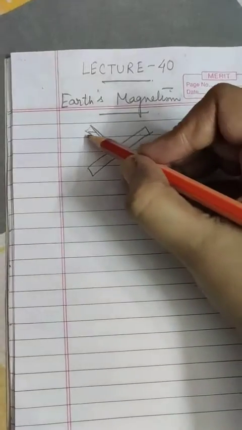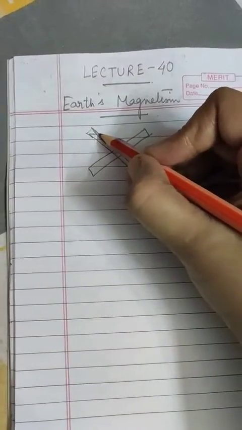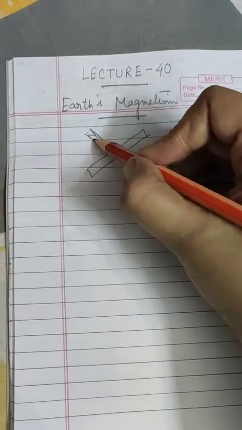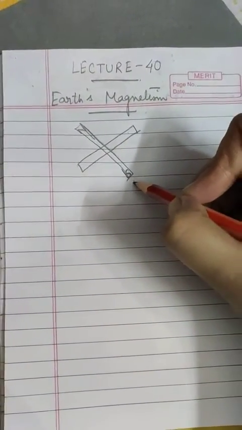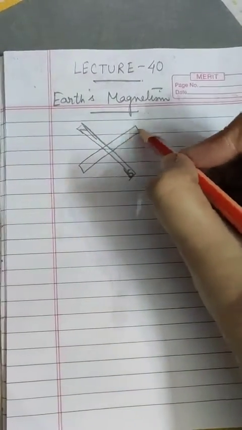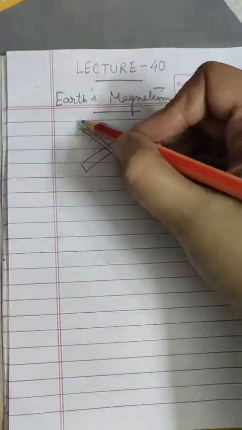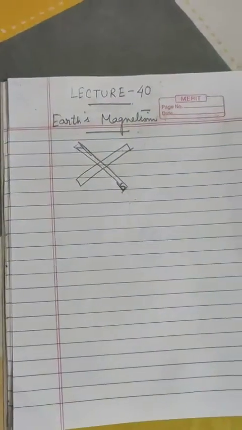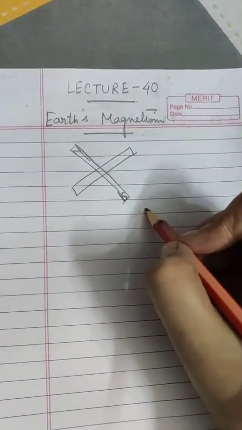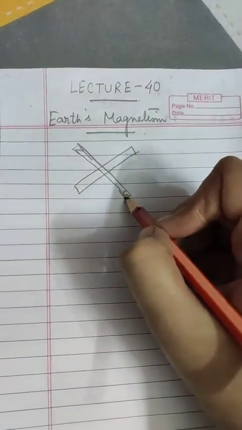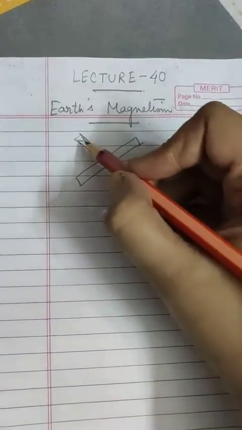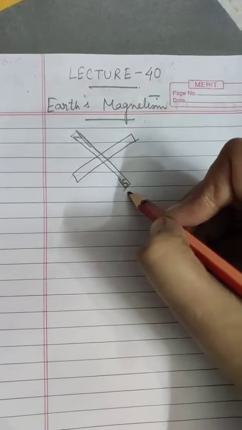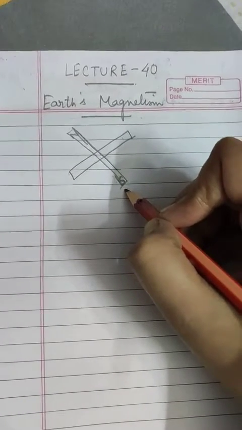The north pole of the needle will align itself towards the north pole of the Earth, and the south pole of the needle will align itself to the south pole of the Earth. So when a magnetic needle is suspended freely, it rests itself in the north-south direction of the Earth's magnetic field. Now, this means that there is some magnetic force which is aligning the bar magnet in the north-south direction, okay?